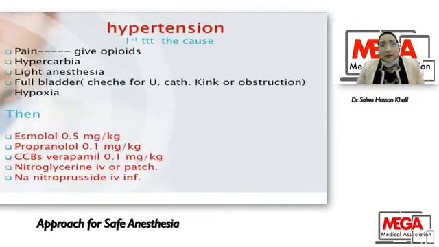If hypertension, also treat the cause. If pain, give opioid. If hypercarbia, you can increase the respiratory rate. If light anesthesia, increase the depth of anesthesia. Always search for a full bladder and check for urinary bladder kink or obstruction in an anesthetized patient. If hypoxia, treat hypoxia, then give medication. You can use esmolol, propranolol, calcium channel blocker, intravenous nitroglycerin, or even a patch. You can use sodium nitroprusside intravenous infusion.